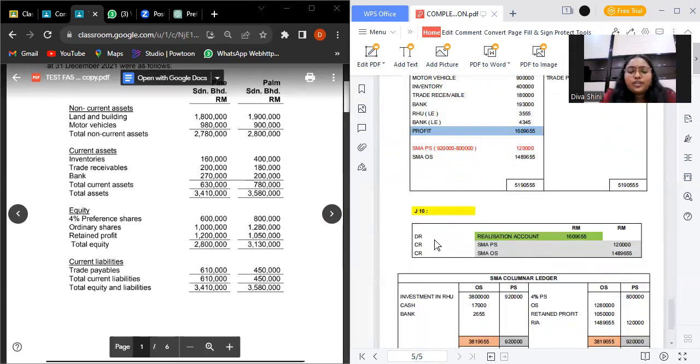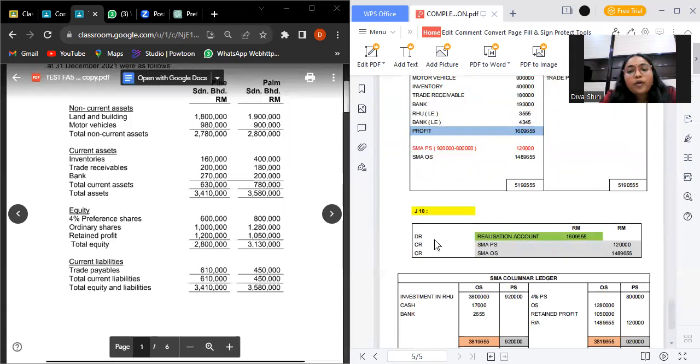And the last journal, which is journal 10, is about distributing profit from the liquidation expenses, which means we have to take the profit SMEPS and SMEOS in realization. We need to carry forward to journal 10, which means debit is realization account. Why is the realization account in debit?